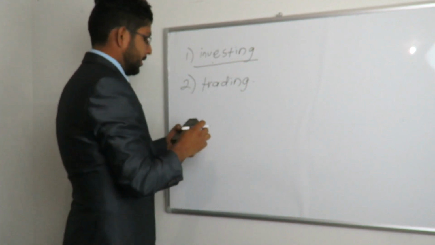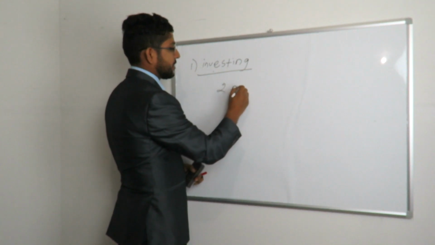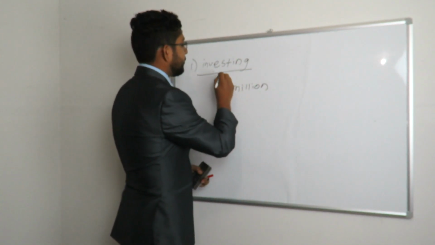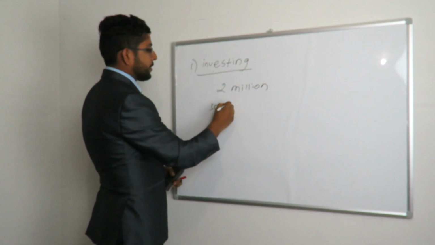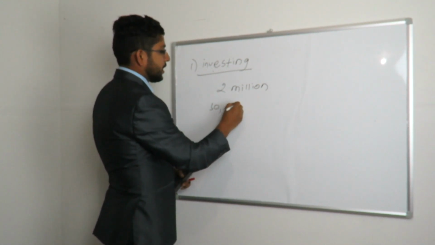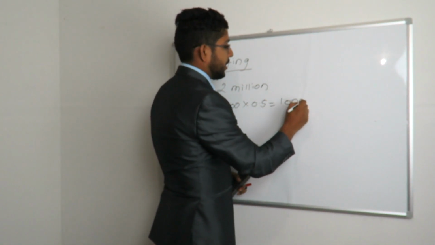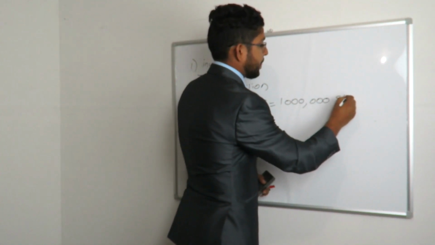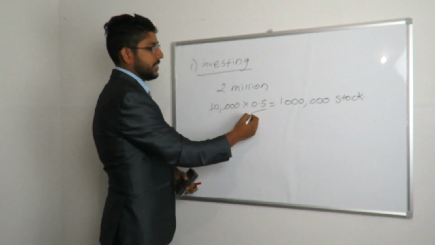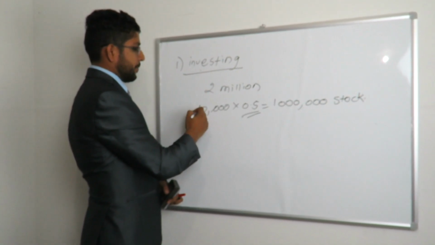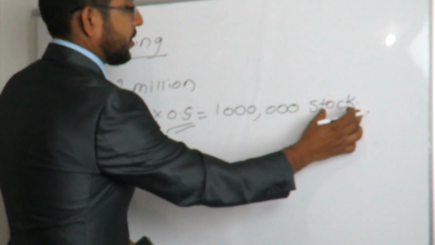In our previous example, we saw that the company already has 2 million shares or stocks in the market. So if you have $50,000 for investing, you can buy 100,000 stocks or shares from this company, because one stock costs only 50 cents. So you have $50,000 and you bought about 100,000 stocks in the market.